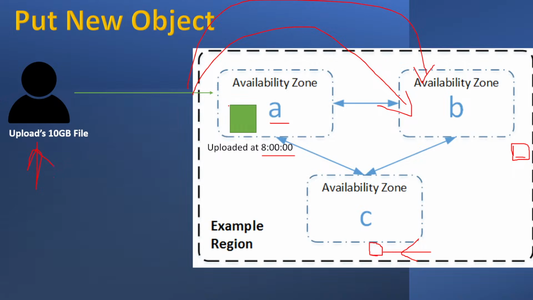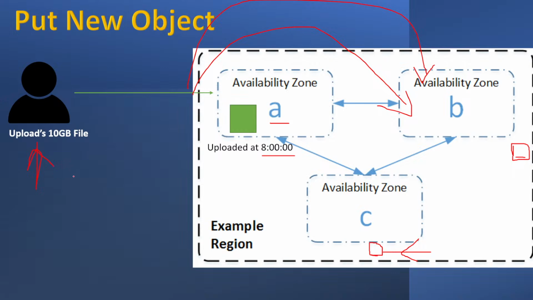Again, why does Amazon do it randomly? Why doesn't Amazon say that my file should be uploaded to availability zone A? Because if they don't randomize, the data center in availability zone A will be overwhelmed, since all the requests are coming to A. B and C are sitting idle, enjoying their vacation, right?